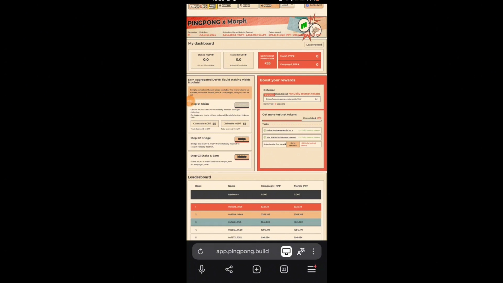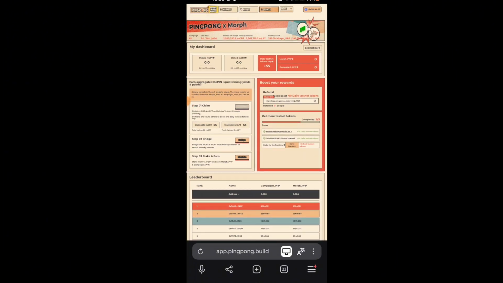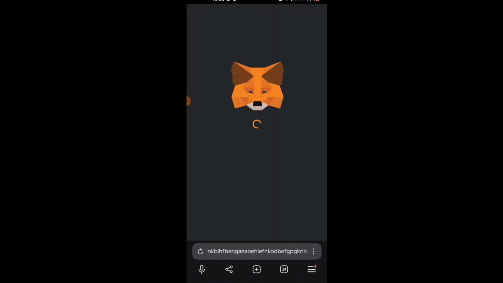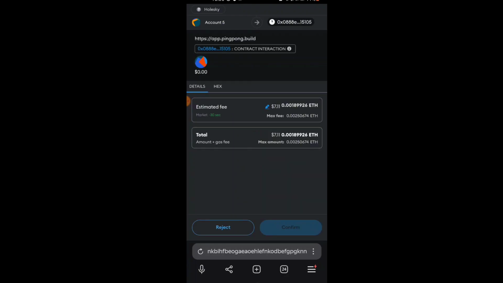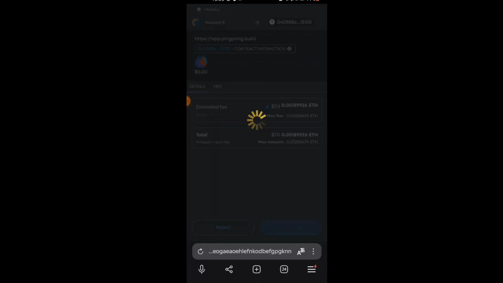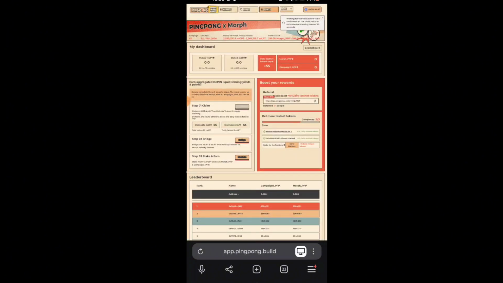Your MetaMask will get notified by your claiming attempt, but my network is gone. So anyhow, wait a few minutes here, not a few seconds, and click on this confirm button, and your claim will be done after tapping on claim. Here you will see the notice that it claimed successfully.